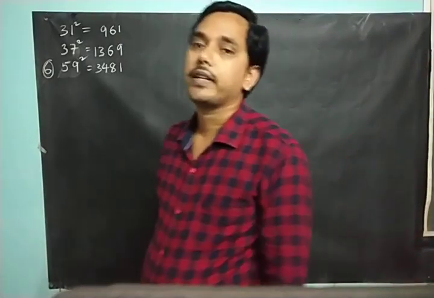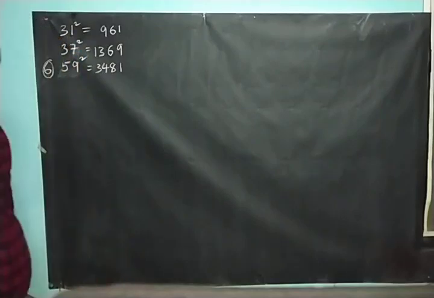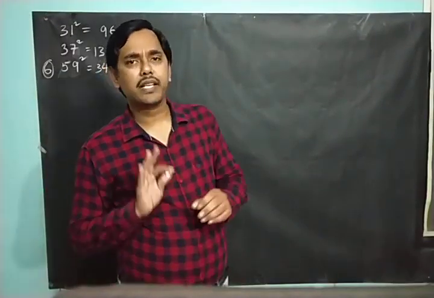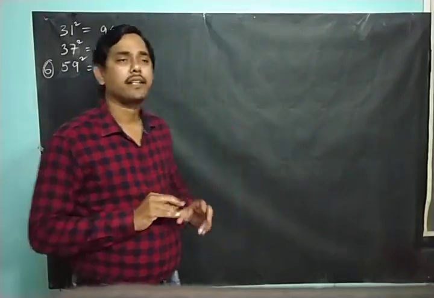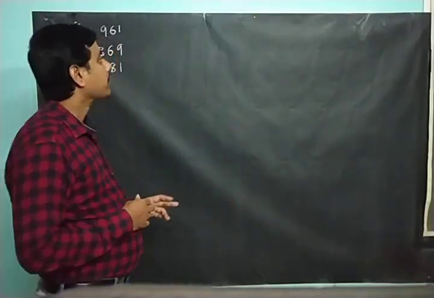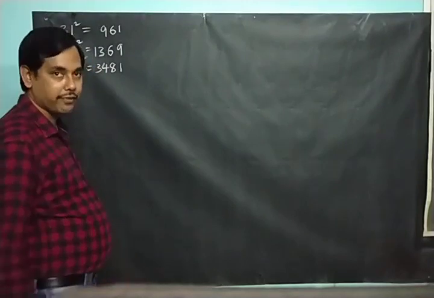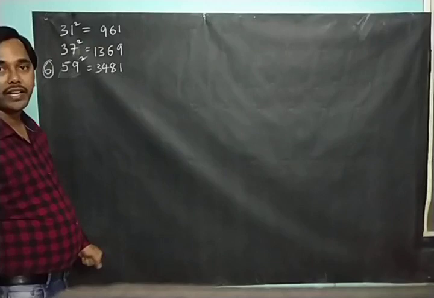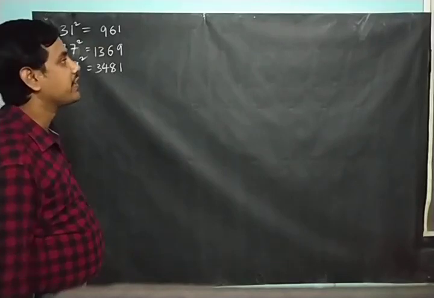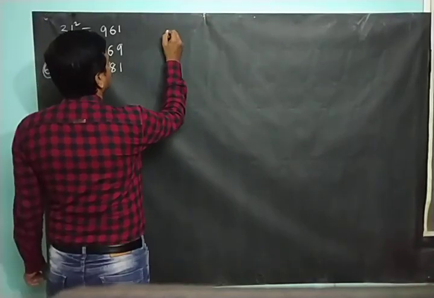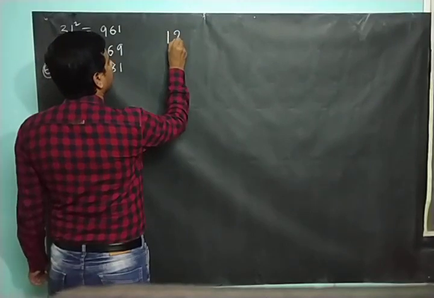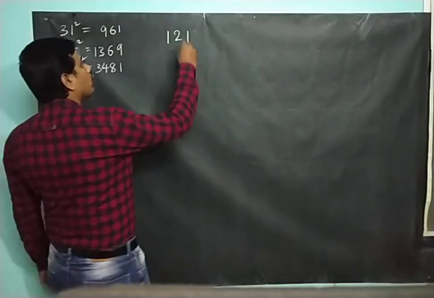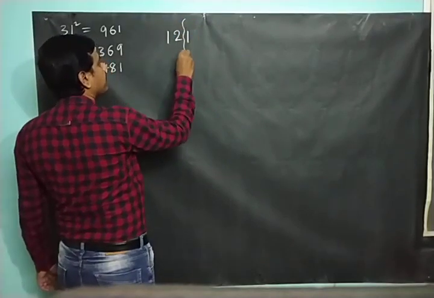Fine. So we'll proceed with the 3 digit numbers. The method there also is similar, but a little bit different. It is almost similar, but the splitting mode is different. If you split 2 digit numbers, you will get 1 and 1 digit on both sides, but here it is different. For example, if I want to get the square of 121, then split it.